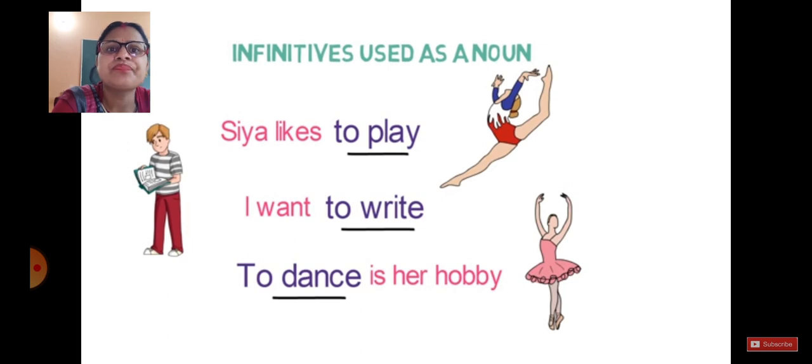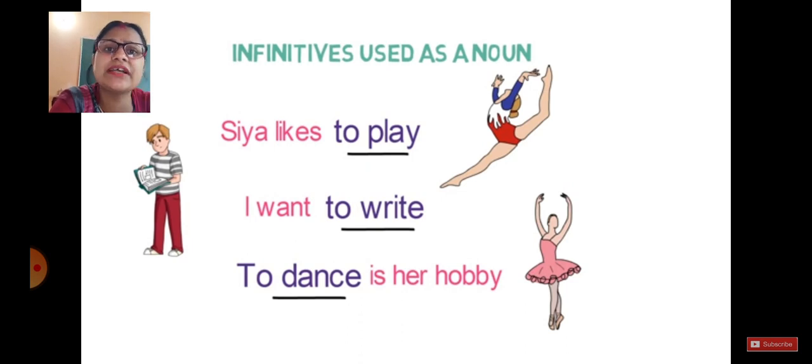So when infinitives are used as a noun, it means it becomes a word which can come at the place of your subject or object also. For example, Sia likes to play. Sia likes. Likes is our main verb here. To play is at the place of the object, and an object is a noun, the same as our subject.